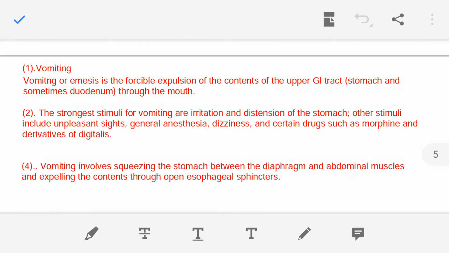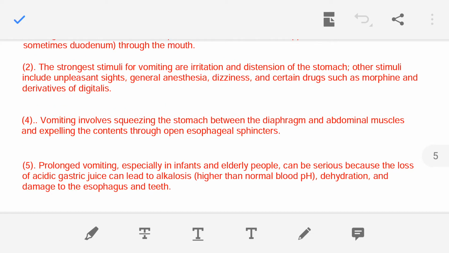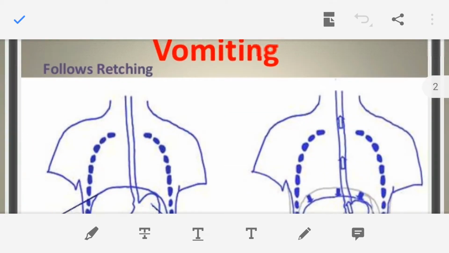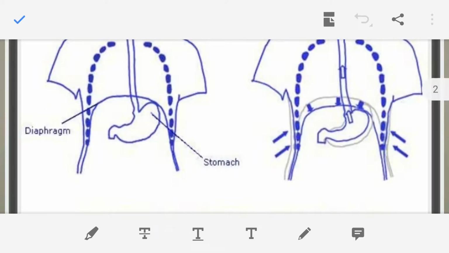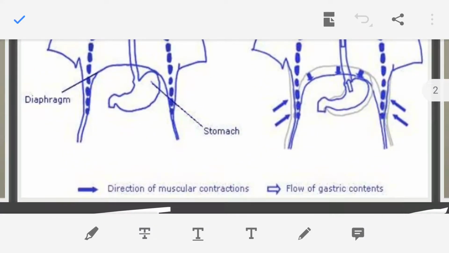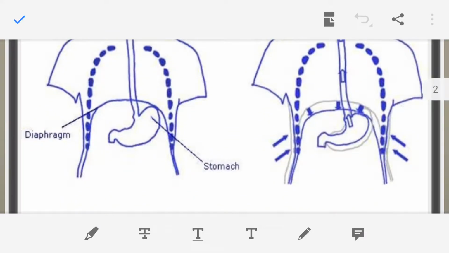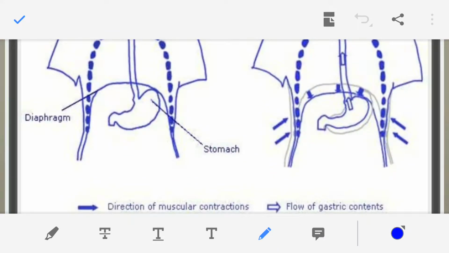So here, one more figure I am showing you. Here you see, this one is the diaphragm they are showing.